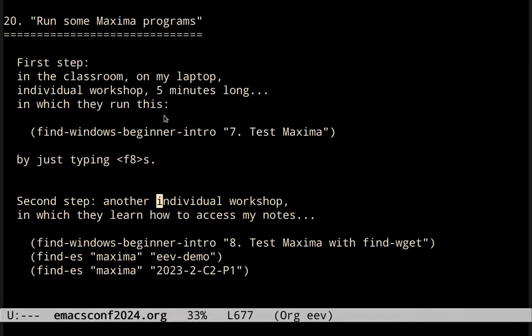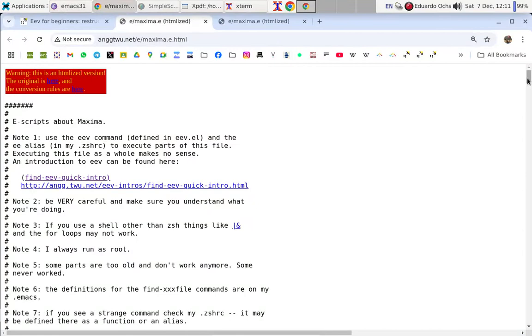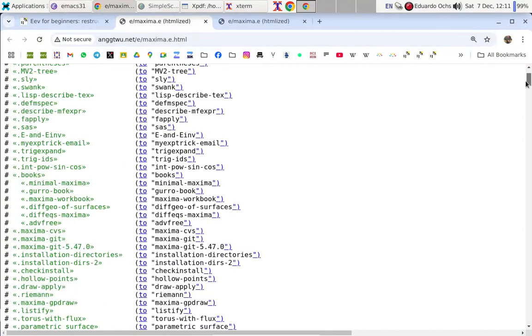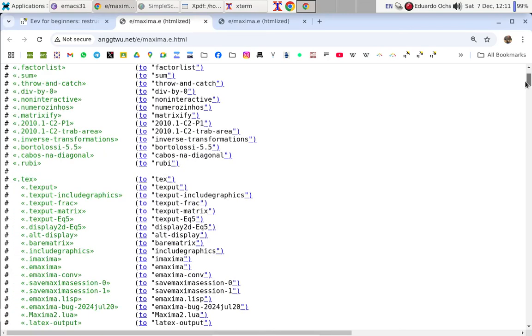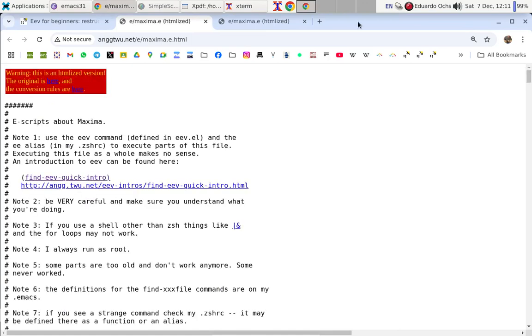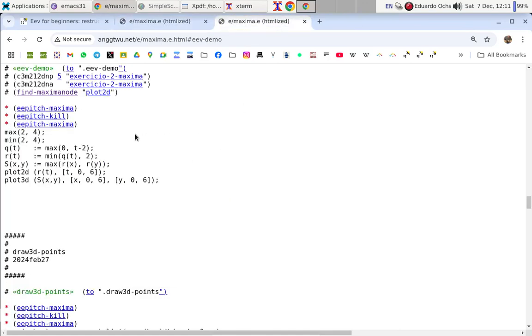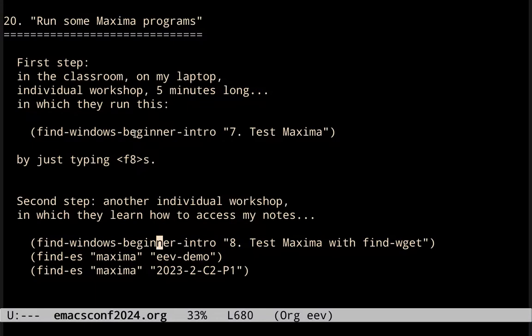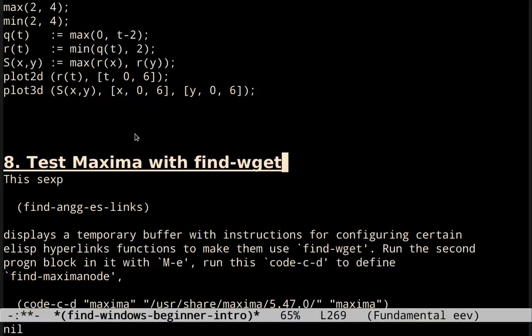The second step is similar, is another individual workshop, also just a few minutes long, in which they learn how to access my nodes. My nodes on Maxima are here. I mean, this is the HTMLized version. It starts with the header, then a huge index here, then many blocks like this, well, whatever. And this is a specific block that corresponds to the thing that we run in the first 5-minute workshop. And in this second 5-minute workshop, they run the instructions in this section here. Usually I skip this thing in the first moment, then I explain it to them.